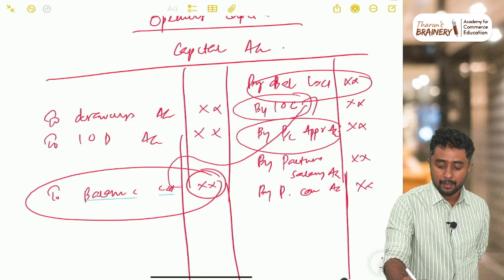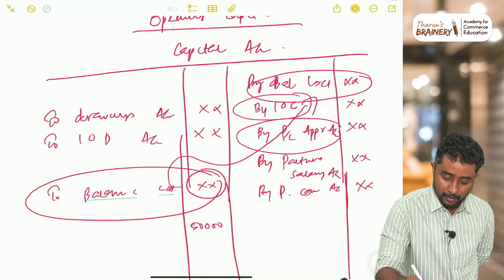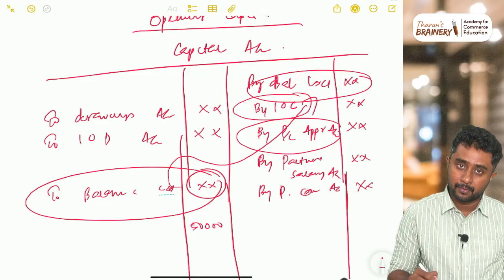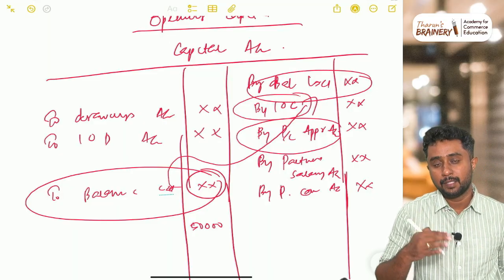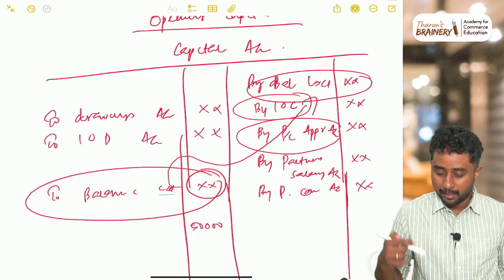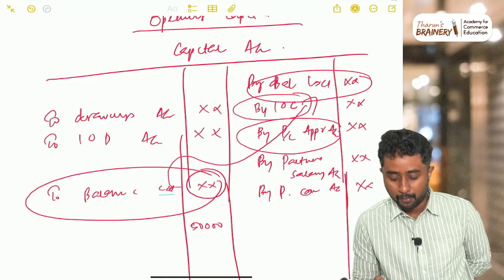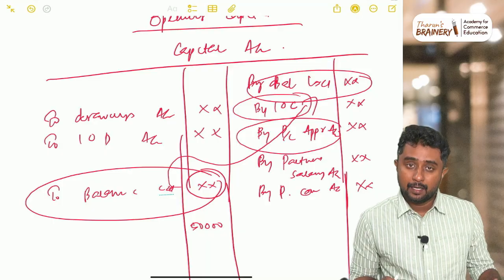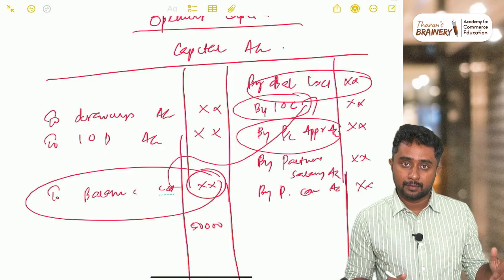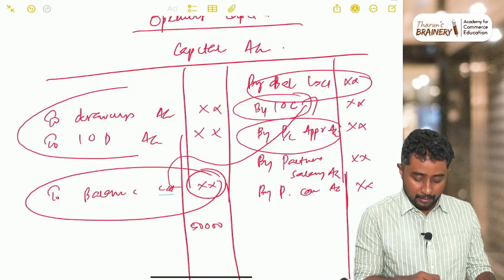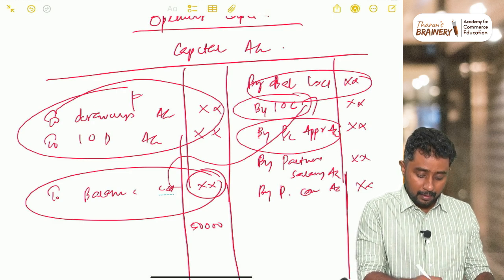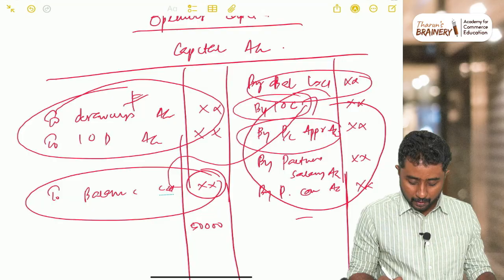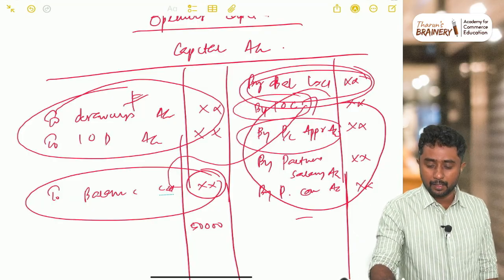That means here suppose the amount is 50,000 here, and already we have deducted interest on drawings and drawings to reach this amount. So we will reverse it. Deducted means add it back. Similarly, as I mentioned earlier, interest on capital, appropriation account, partner salary, partner's commission, all these amounts are added to the opening capital. So we will reverse it. Reverse it means we will be deducting it. So drawings, interest on drawings will be added back, and whatever we have added already will be deducted. So if you are doing that, you can find out the opening capital.